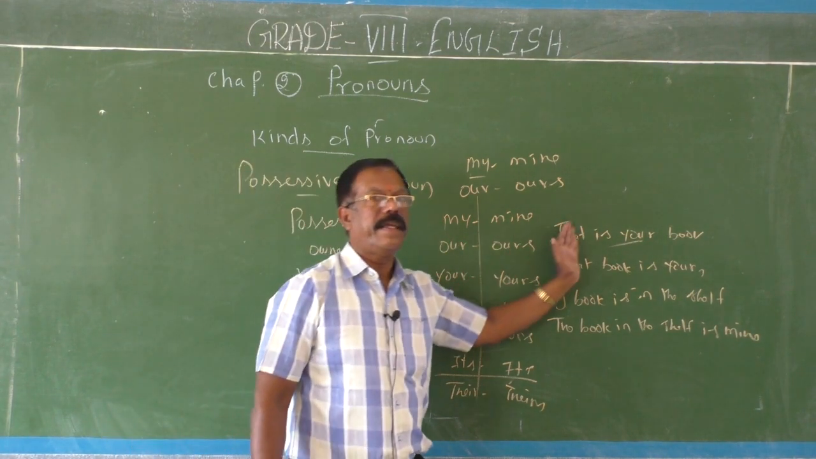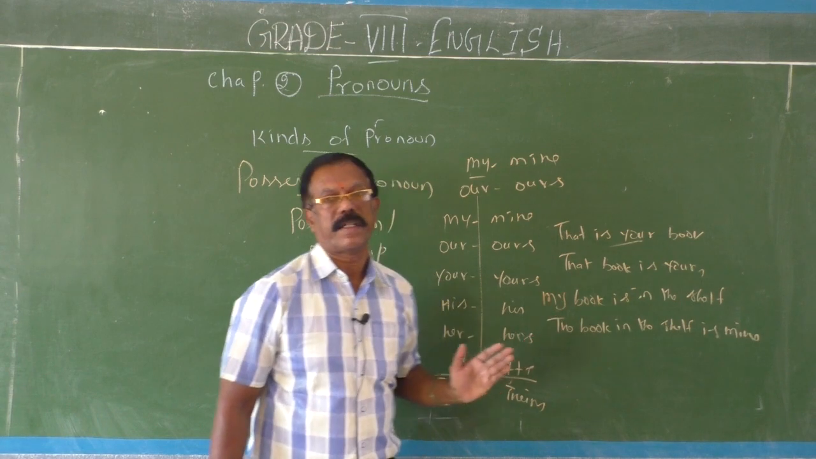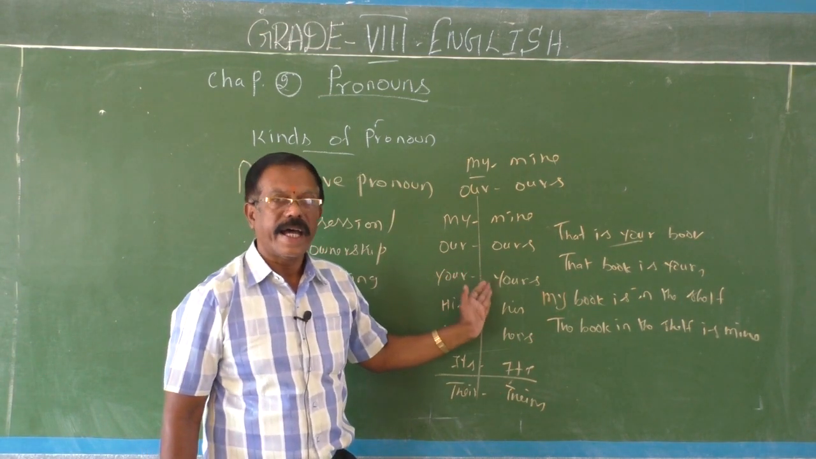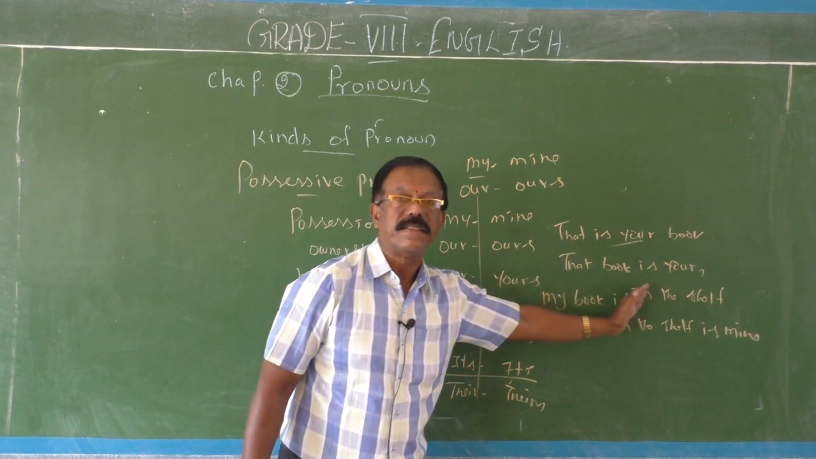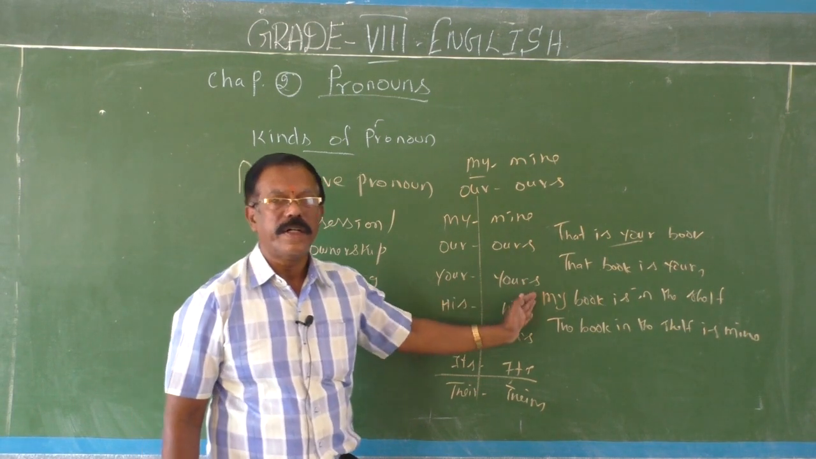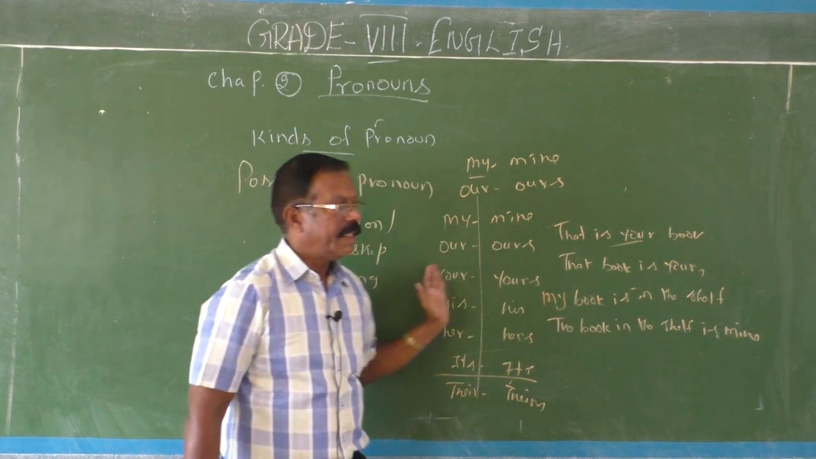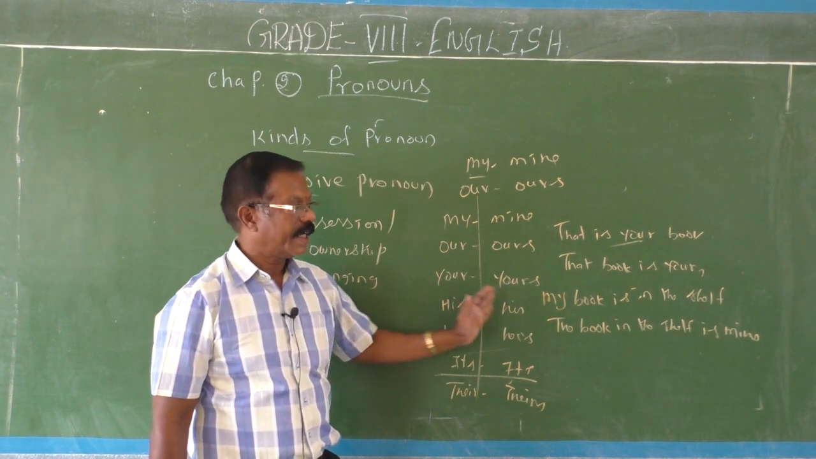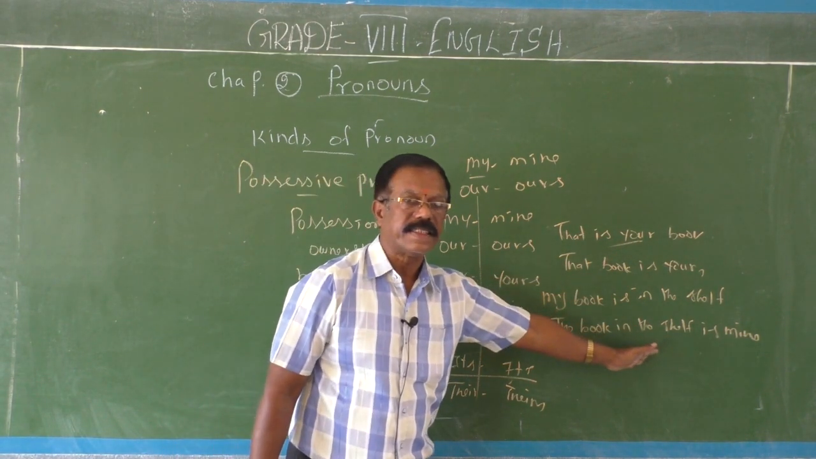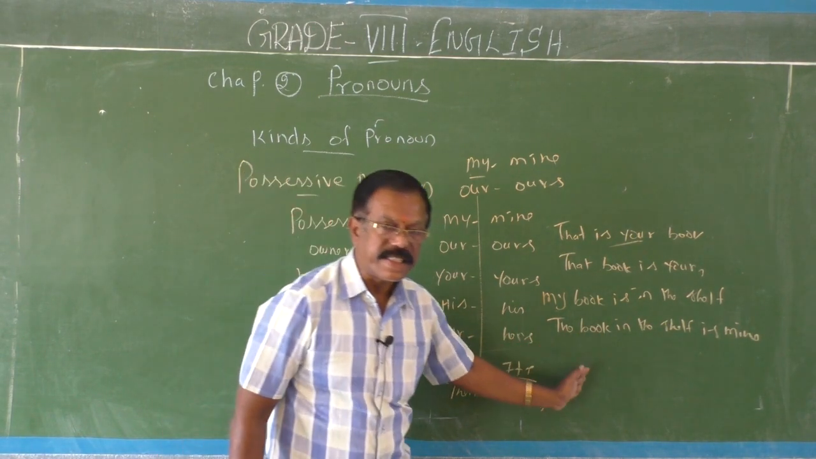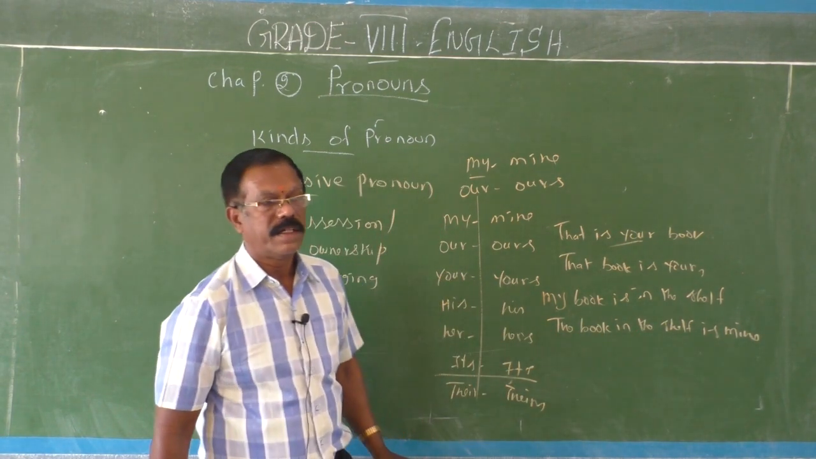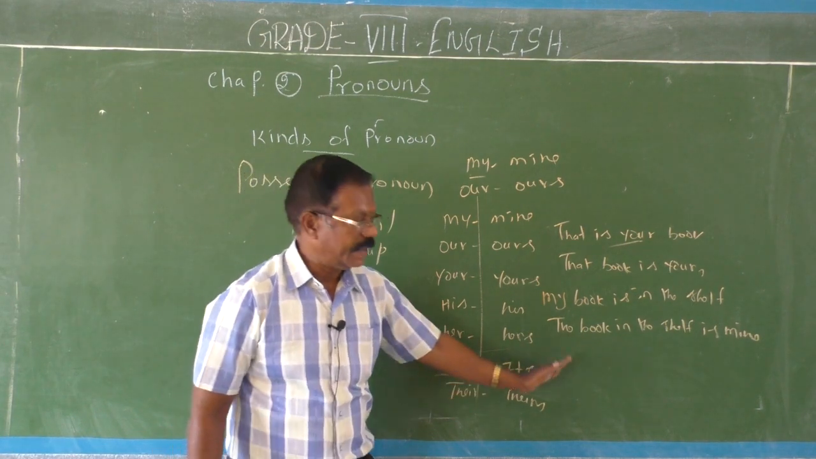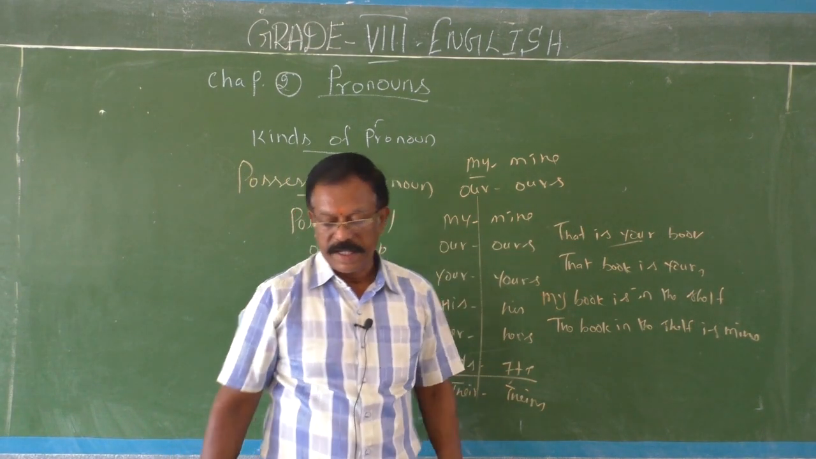I, me, my, mine. The form is very important. We, us, our, ours. You, your, yours. He, him, his. She, her, hers. It, its. Both forms are the same. They, them, theirs. Okay, nice children.